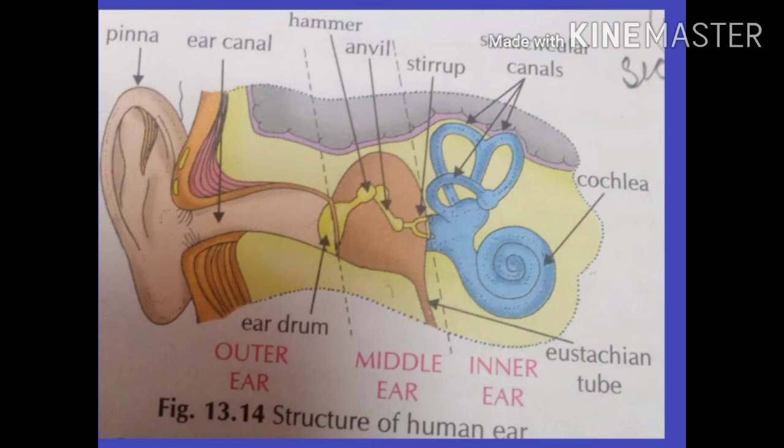Now the third and the last part is the inner ear. The inner ear contains cochlea and semicircular canals. Cochlea is a spirally coiled tube and looks like a snail shell. It is filled with a fluid and has many hair cells inside it. The receptors send impulses through sensory neurons to the auditory nerve, which connects the inner ear to the brain.